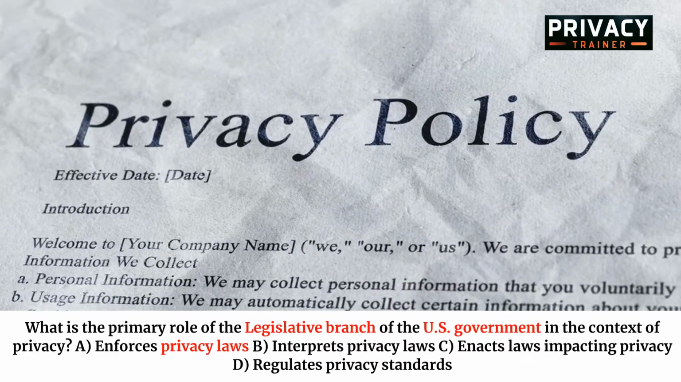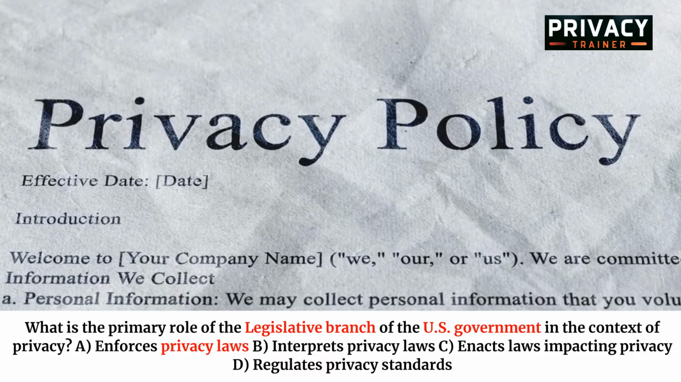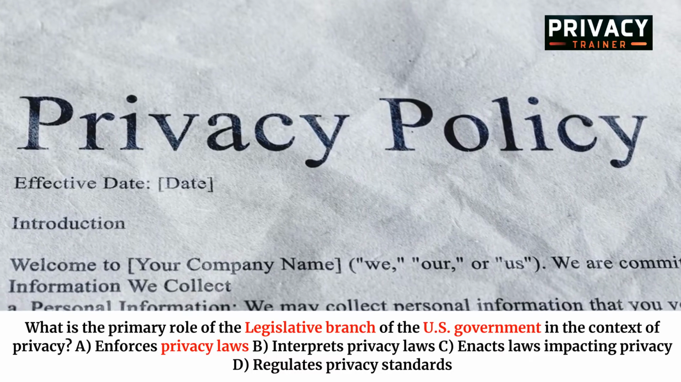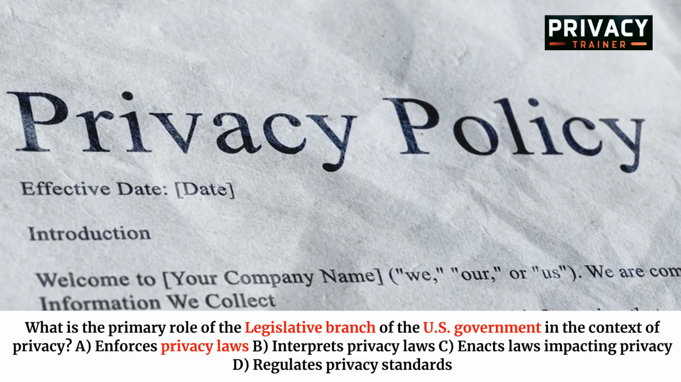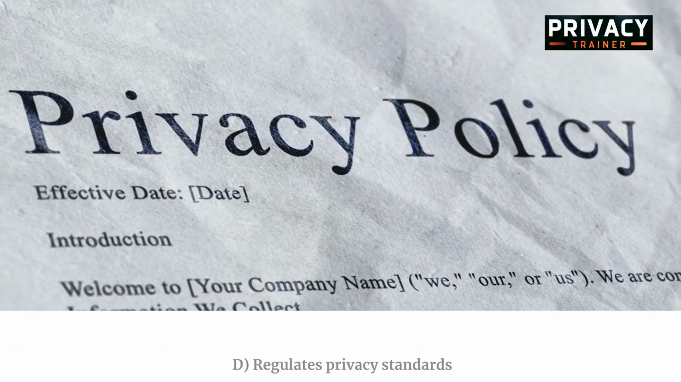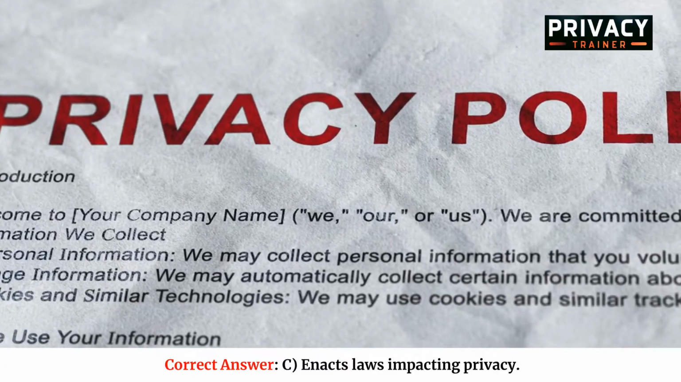What is the primary role of the legislative branch of the U.S. government in the context of privacy? A. Enforces privacy laws. B. Interprets privacy laws. C. Enacts laws impacting privacy. D. Regulates privacy standards. Correct answer: C. Enacts laws impacting privacy.